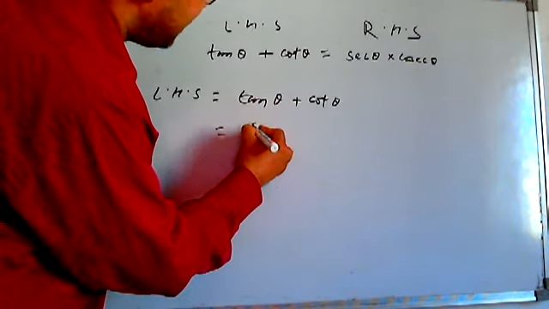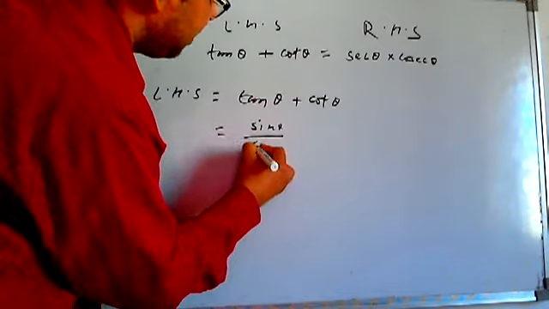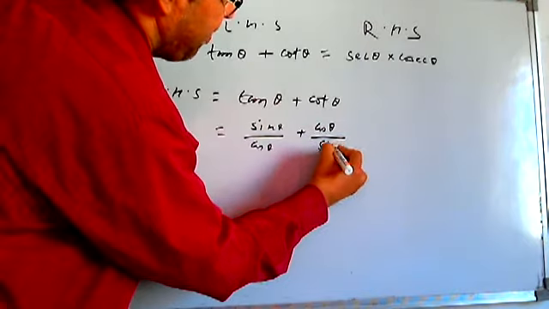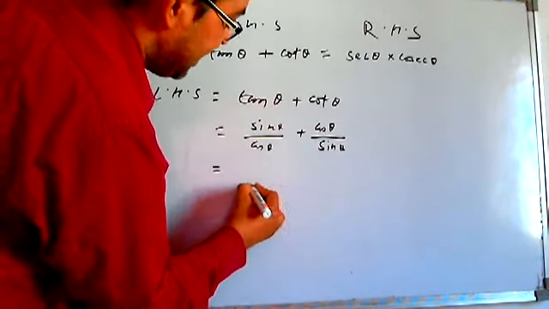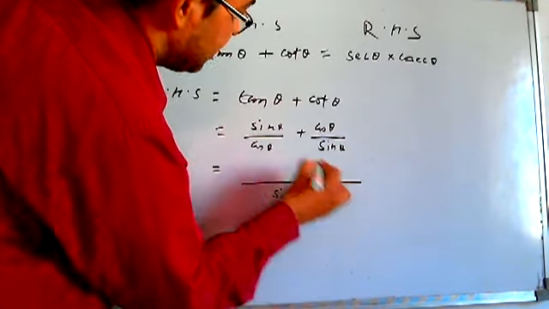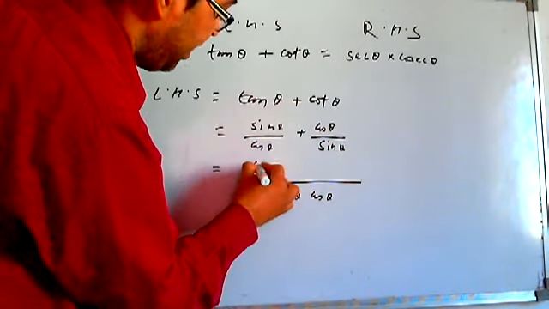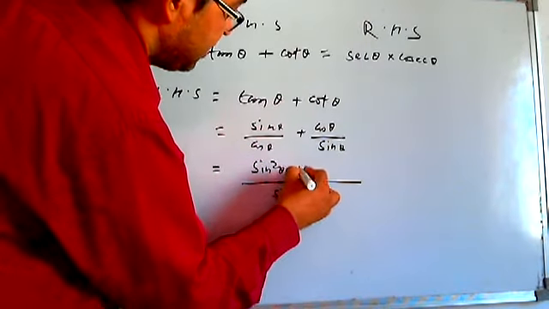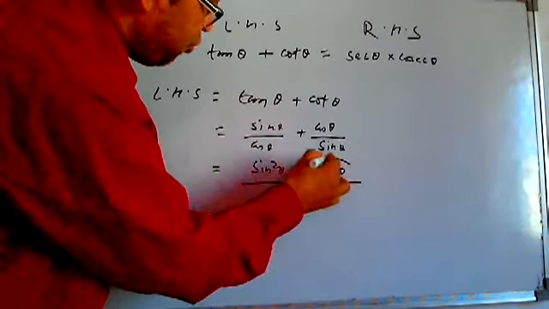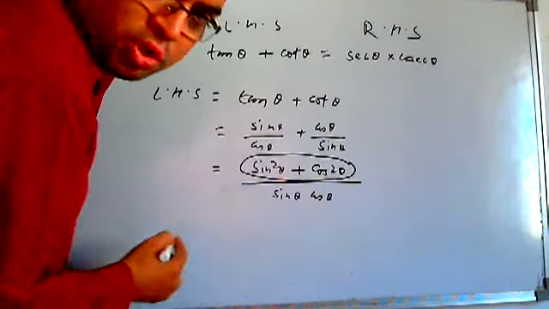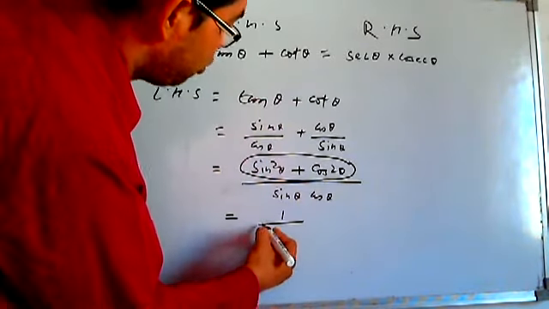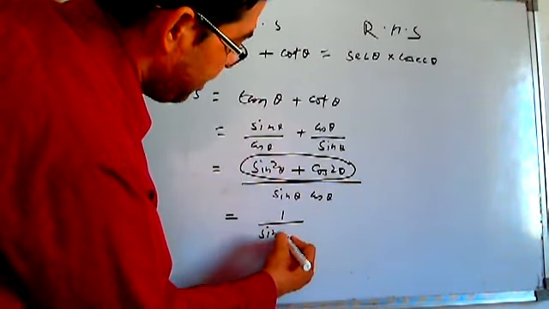If you write tan theta as sine theta by cos theta and cot theta as cos theta by sine theta, just follow the basic algebraic rule, take their LCM, which is coming out to be sine into cos theta, and the numerator is sine square theta plus cos square theta. Now you realize that this is one identity, sine square plus cos square, which is 1. So actually the thing is reduced to 1 by sine theta into cos theta.